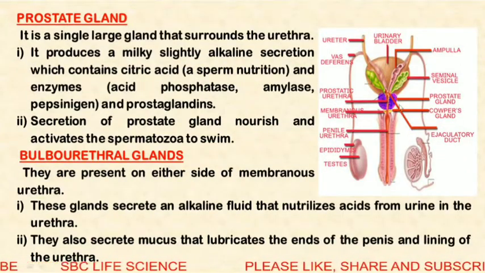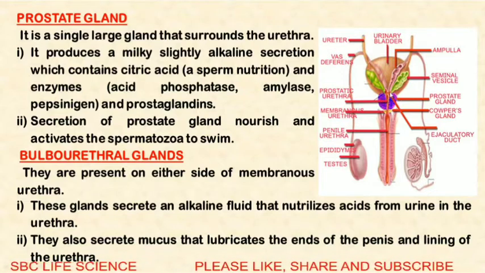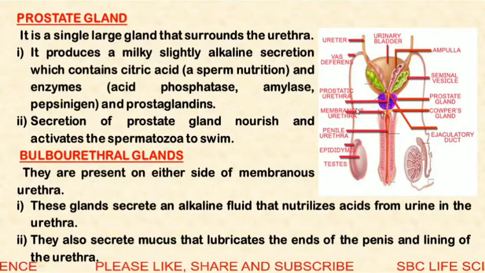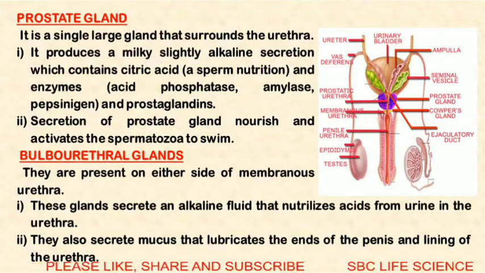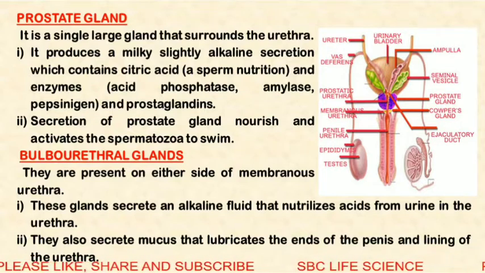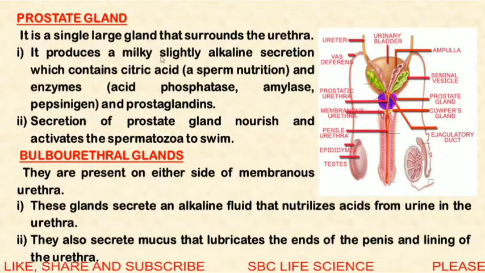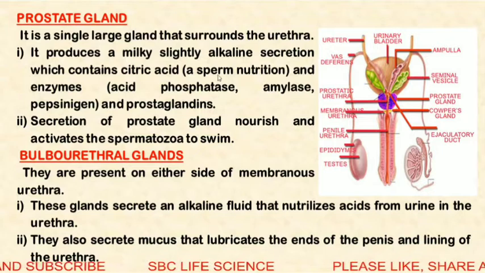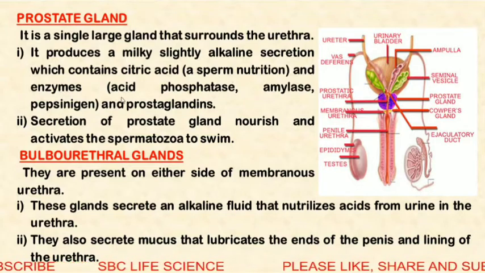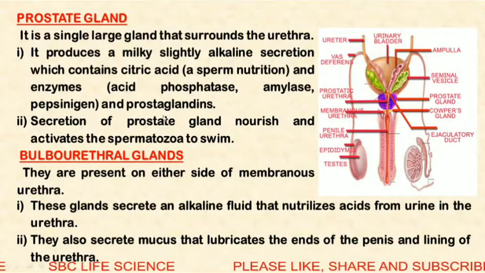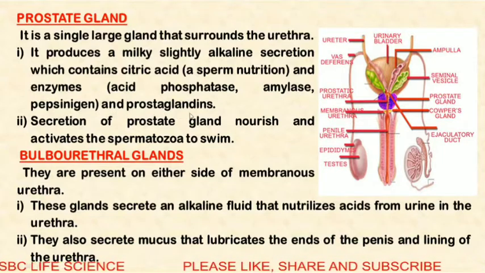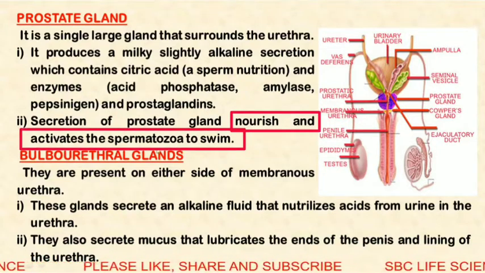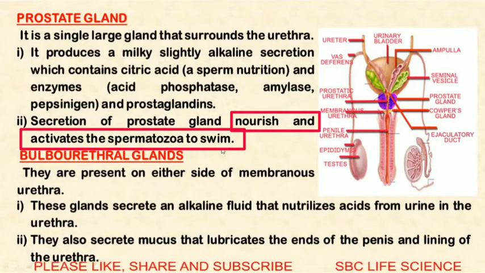Next gland is the prostate gland. Here the pinkish blue colored structure is the prostate gland. It is a single large gland that surrounds the urethra. It is present just below the urinary bladder. It secretes a milky, slightly alkaline secretion which contains citric acid, which is sperm nutrition. There are some enzymes like acid phosphatase, amylase, pepsinogen, and prostaglandins present. The secretion of the prostate gland nourishes and activates the sperms to swim.